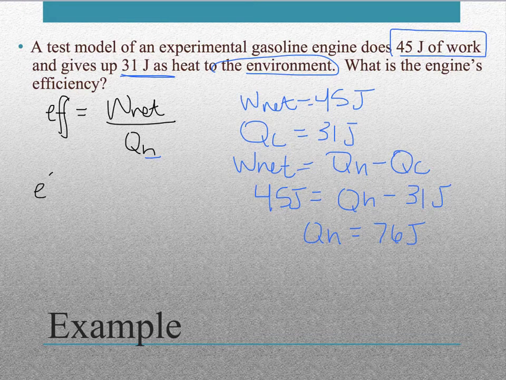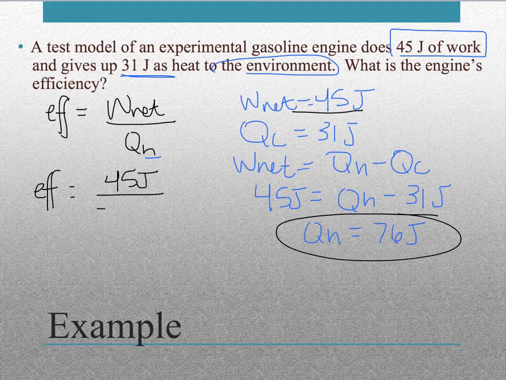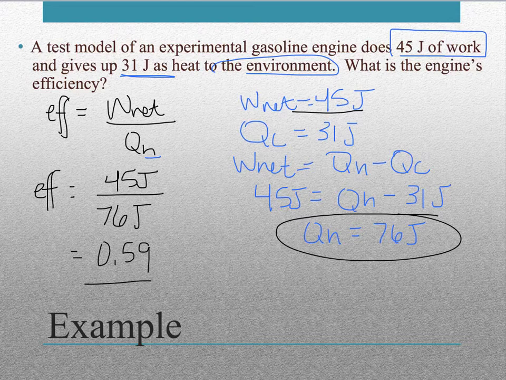So our efficiency will be equal to our net work of 45 joules divided by our heat available to do work, which is 76 joules. And when we plug that into a calculator, we find that we get 0.59 as our efficiency. So what does this mean? Well, an engine that converts all the heat available into work would have an efficiency of 1.